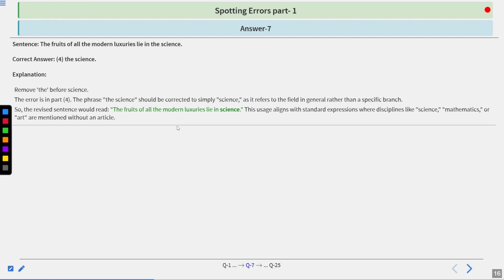This usage aligns with the standard expressions where disciplines like science, mathematics, art are mentioned without an article. It means whenever you use a subject in general, you don't use any article. Let's move to the next question.